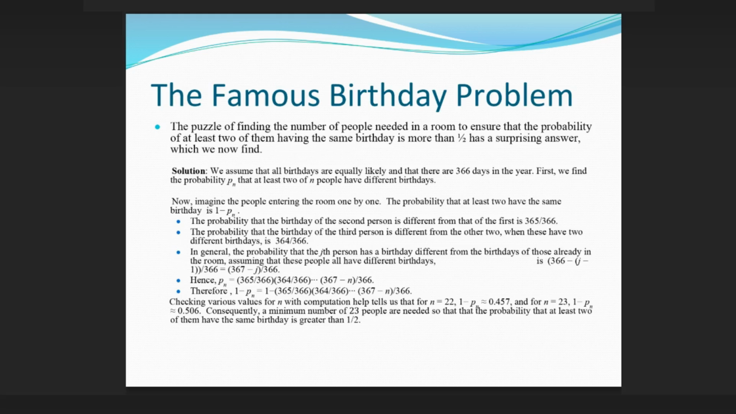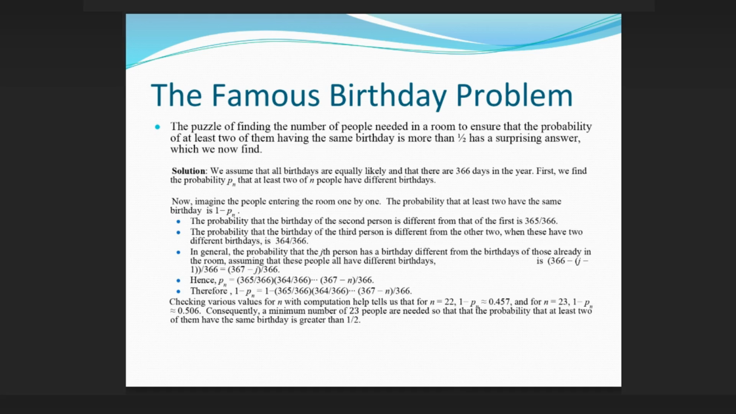The famous birthday problem, the puzzle of finding the number of people needed in a room to ensure that the probability of at least 2 of them having the same birthday is more than 1/2, has a surprising answer, which we now find. Solution: we assume that all birthdays are equally likely and that there are 366 days in the year.